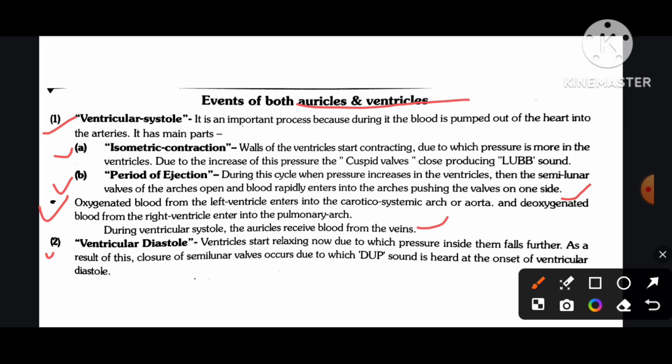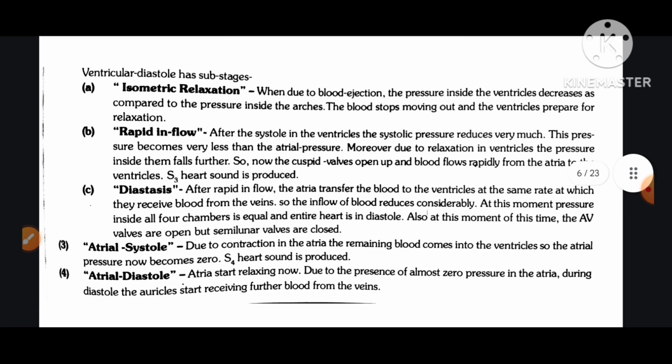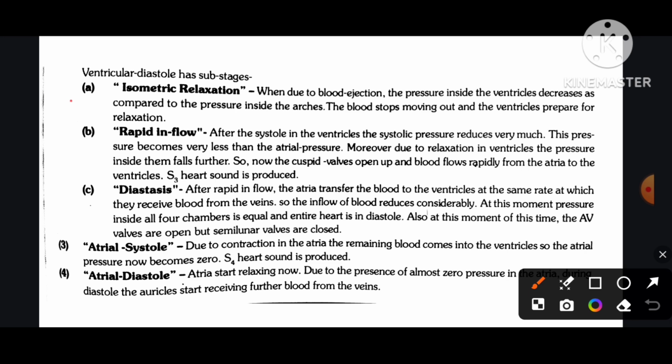Number 2, ventricular diastole. The ventricles start relaxing now, due to which pressure inside them falls further. As a result, closure of the semilunar valves occurs, due to which the dub sound is heard at the onset of ventricular diastole. Ventricular diastole has sub-stages. Number A, isometric relaxation. When due to blood ejection, the pressure inside the ventricles decreases as compared to the pressure inside the arches, the blood stops moving out and the ventricles prepare for relaxation.